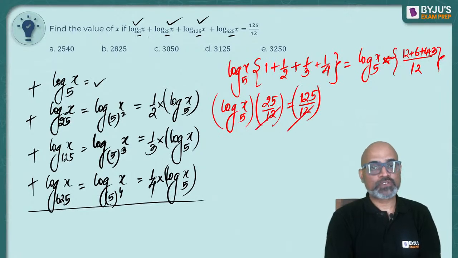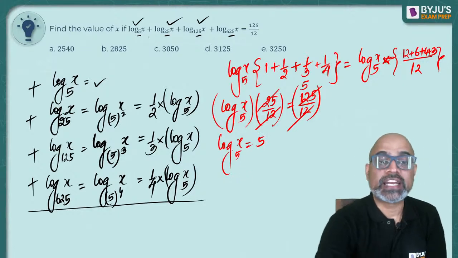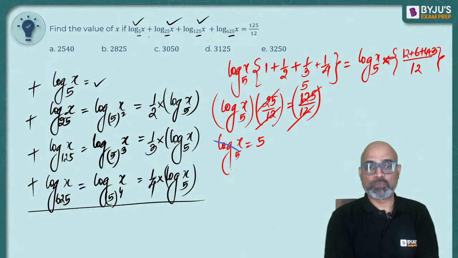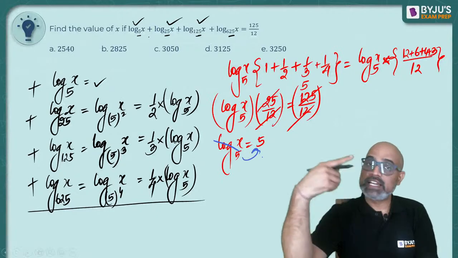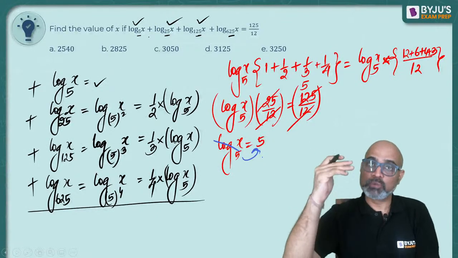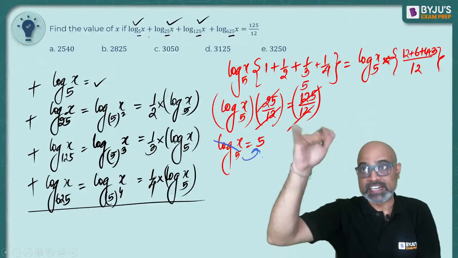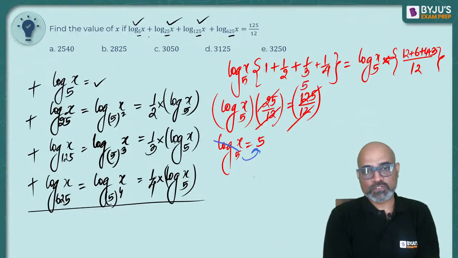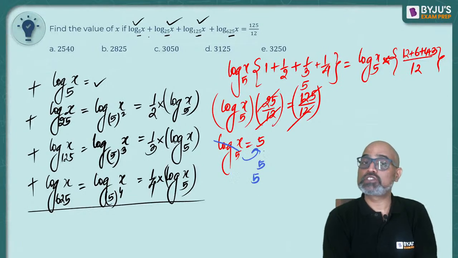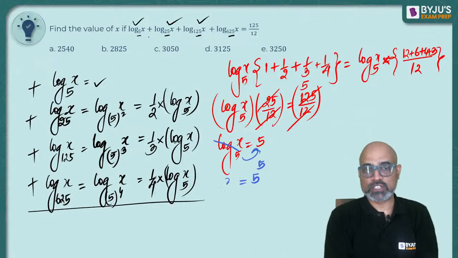So 12 and 12 will cancel out. 25 into 5 is 125. So we get log x to the base 5 is equal to 5. Now what do you do? How do you get to the value x? You remove log. This 5 goes to the other side, and that 5 is told to rise up, become the power, get raised. So this 5 will come as the base, and this 5 is going to become the power, and this is what you will get.